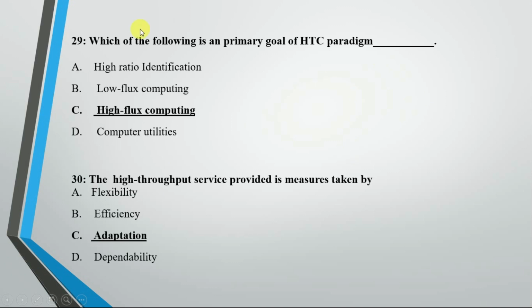Now question, which of the following is a primary goal of an STC paradigm? So STC paradigm is primarily dependent on high flux computing. So now the next question is, the high throughput service provided is the measure taken by flexibility, efficiency, adaptation, dependability. So answer is option C, that is adaptation.